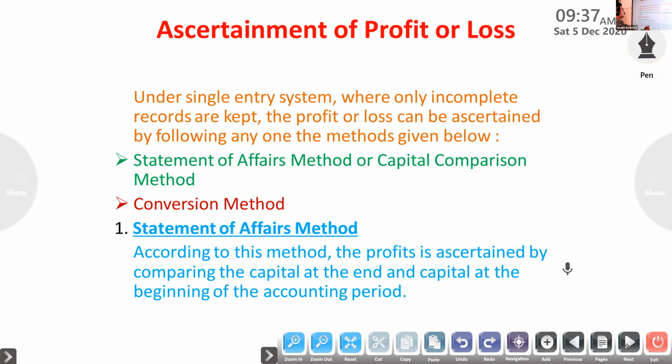There are two methods to find out the profit and loss under single entry system: statement of affairs method or capital comparison method. Next one, conversion method, meaning conversion of single entry into double entry.